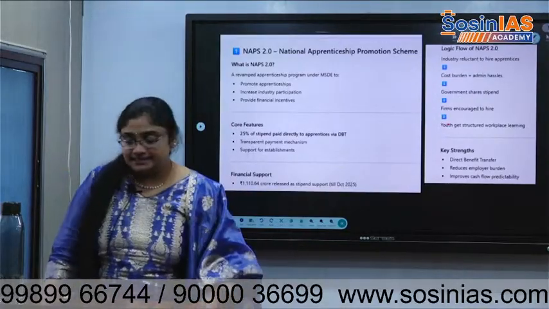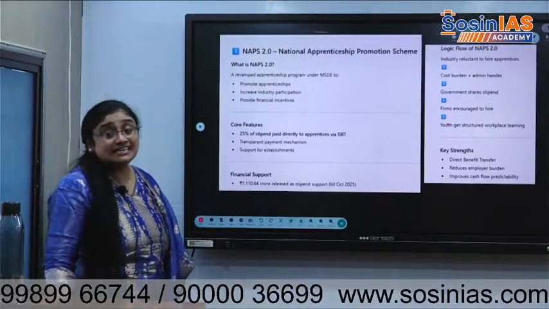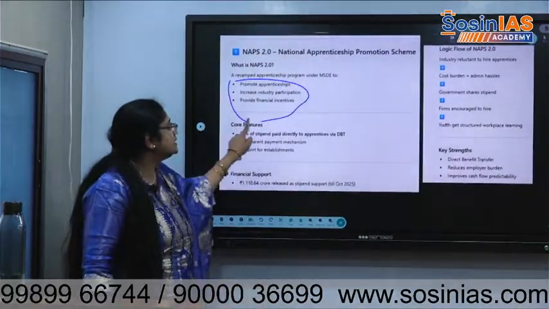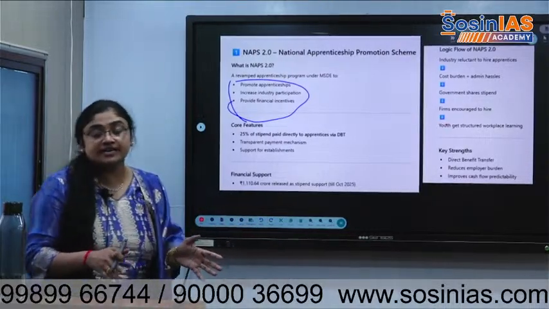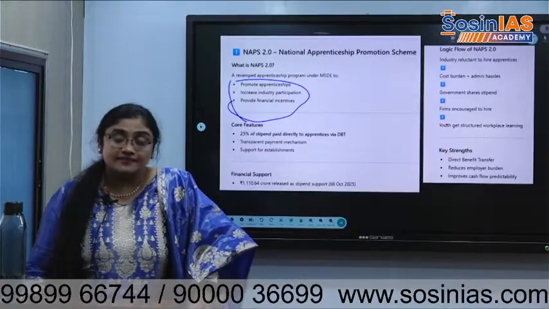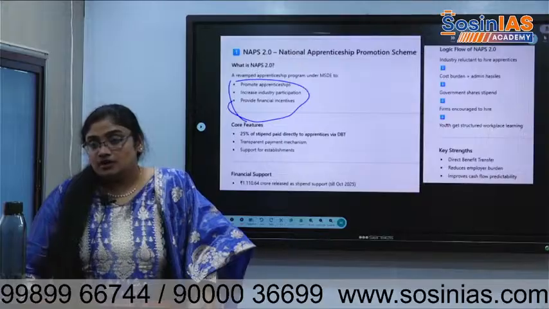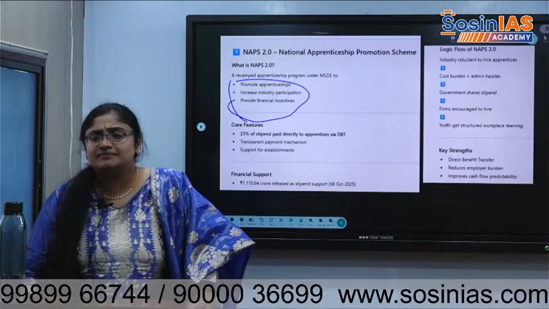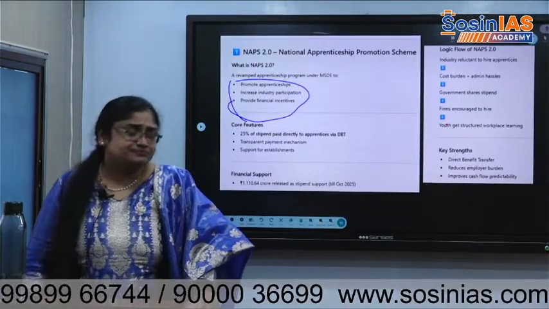National Apprenticeship Promotion Scheme. It is an apprenticeship, which means skill development. It promotes apprenticeships. Apprenticeships means what? People after finishing studies or having a career or study break can go to industrial training institutes, where there will be industries and the government. They'll train them on plumbing and electrician courses, where they can do some economic activity which can be informal most of the time.